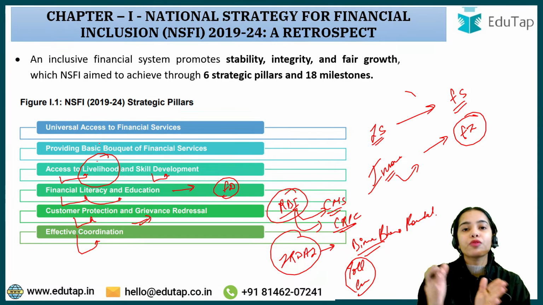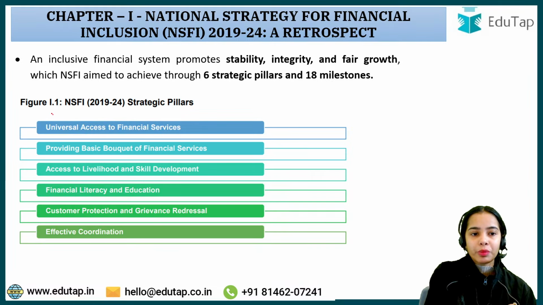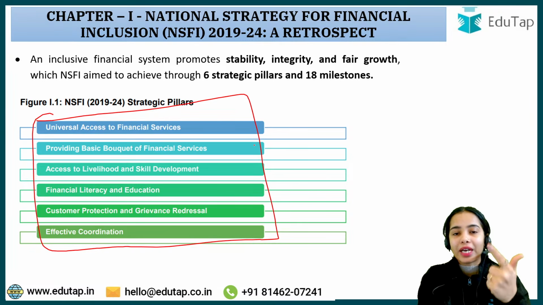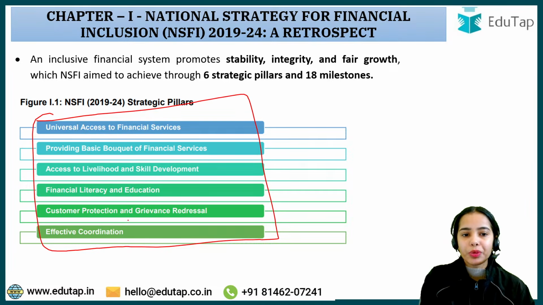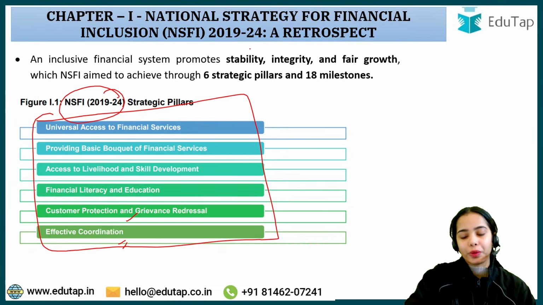Why? Because if we want financial inclusion, this is important. Okay, now will you be able to remember these 6 points? Universal access to financial services, providing a basic bouquet of financial services, access to livelihood and skill development, financial literacy and education, customer protection and grievance redressal, effective coordination. These were the 6 strategic pillars of NSFI 2019-2024.